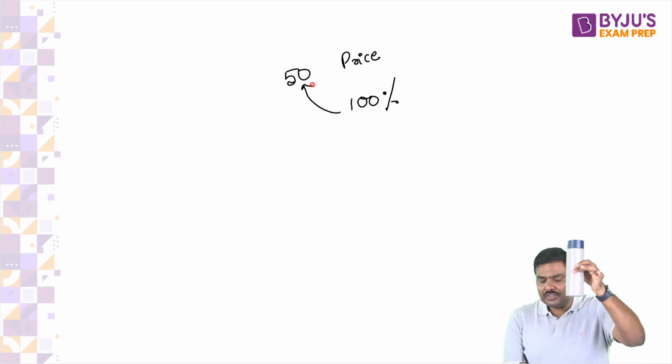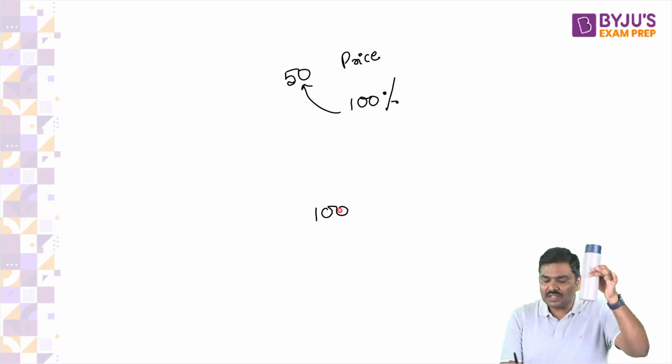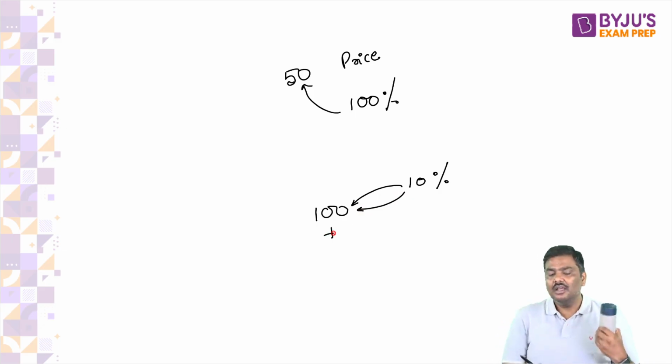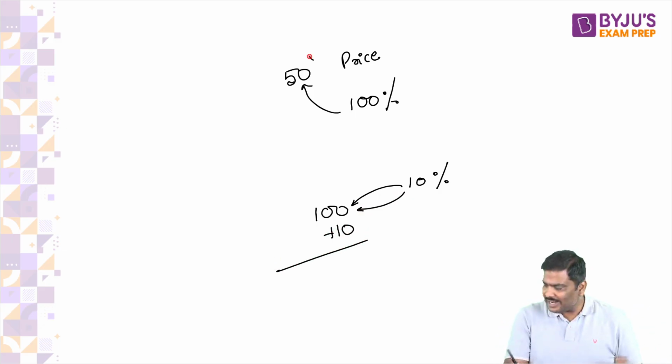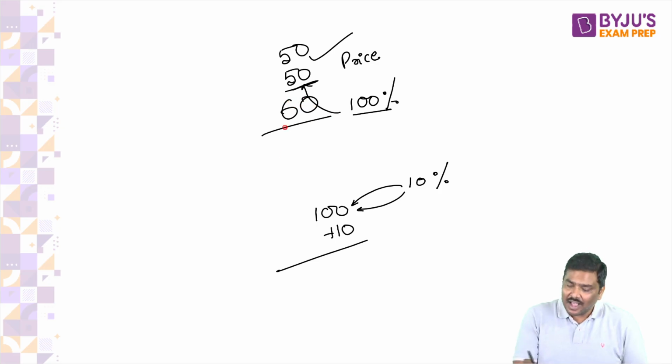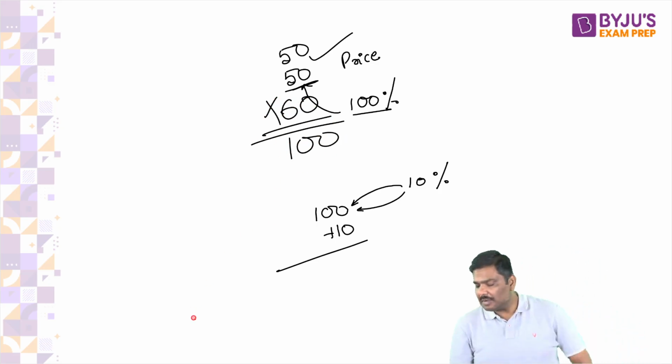If the value of the product is 100 and I impose a 10% tax, what is the calculation? 10% of 100 plus 10 rupees. Apply the same logic here. 50 rupees is the price, 100% tax, then 50 rupees. Then basically it is not 60, it is 100. So understand this. The market price will become 100.